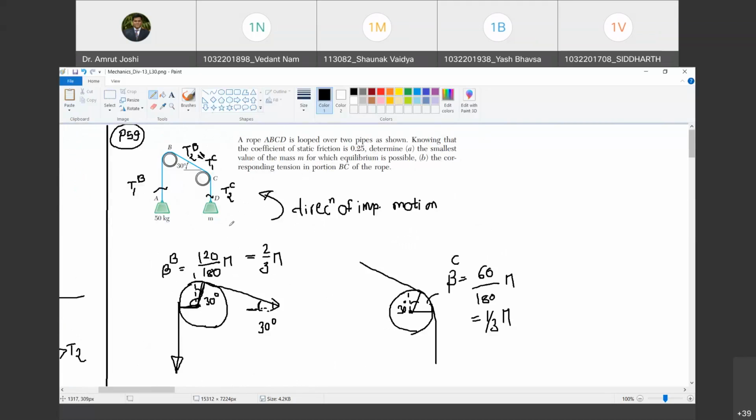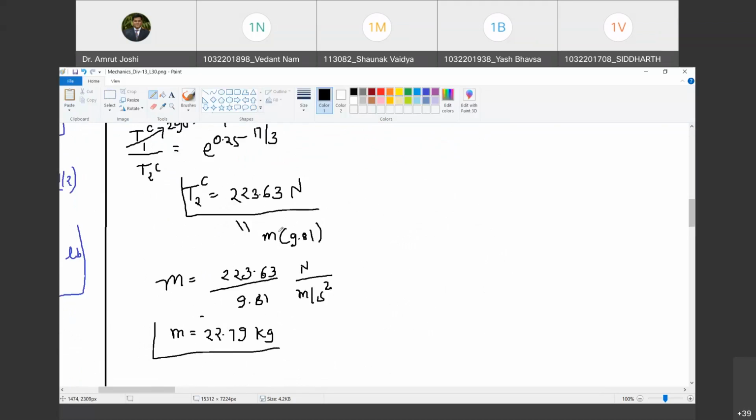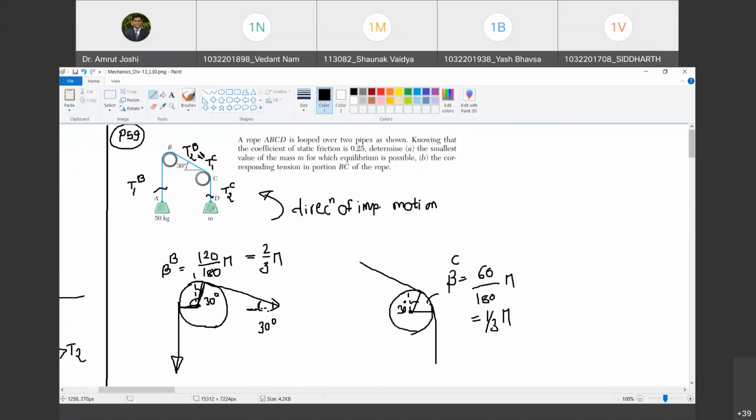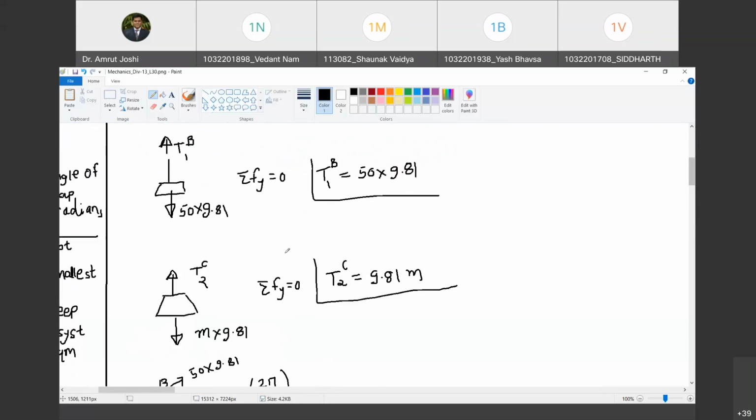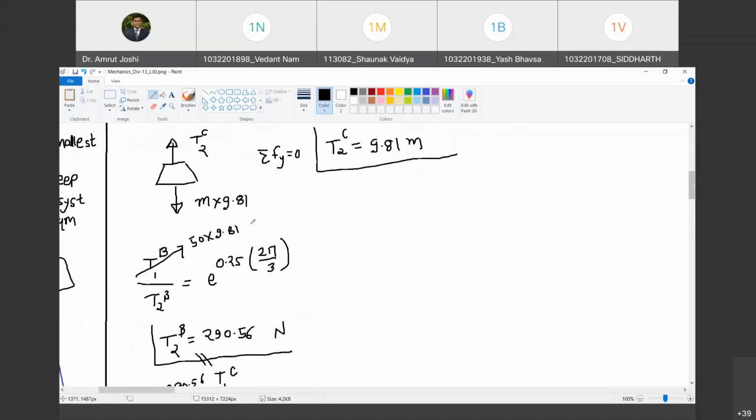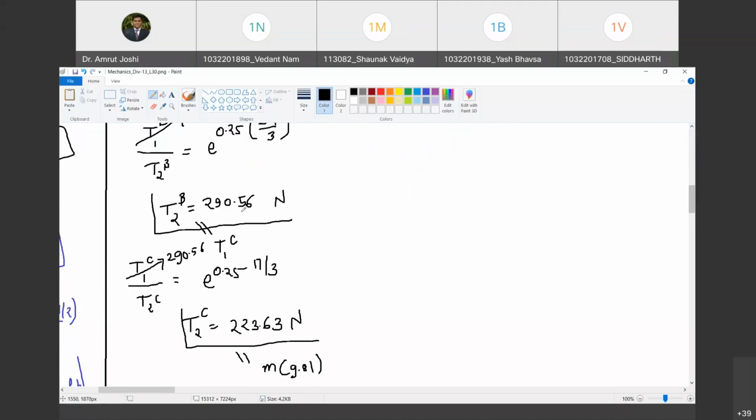If m goes below 22.79 kg, then m is going to start moving up and the 50 kg is going to start moving down. Happy? And the corresponding tension in portion BC of the rope that we have calculated, what is the corresponding tension? That is T2B or T1C. What is the value of T2B or T1C? 290.56 Newton. So this is the corresponding tension in portion BC. So this is the first answer.